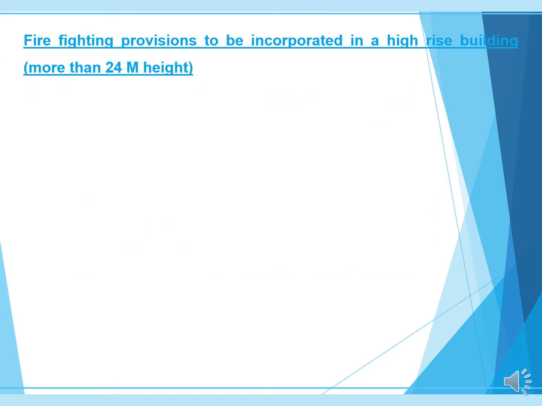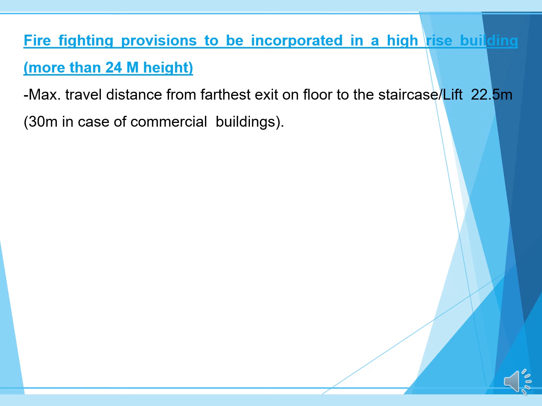Firefighting provisions are to be incorporated in high-rise buildings more than 24 meter. The maximum travel distance from the floor to the exit staircase should be 22.5 meter, and 32 meter in the case of commercial buildings. This means that the maximum space has been provided from the staircases or the lift, so you cannot construct a building beyond 22.5 meter on either side.